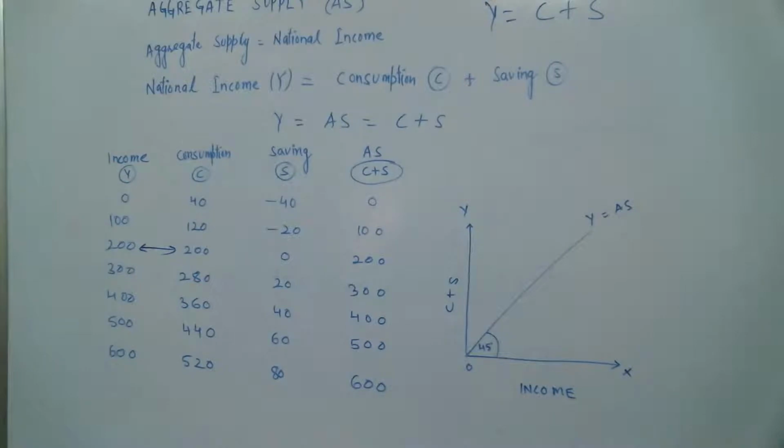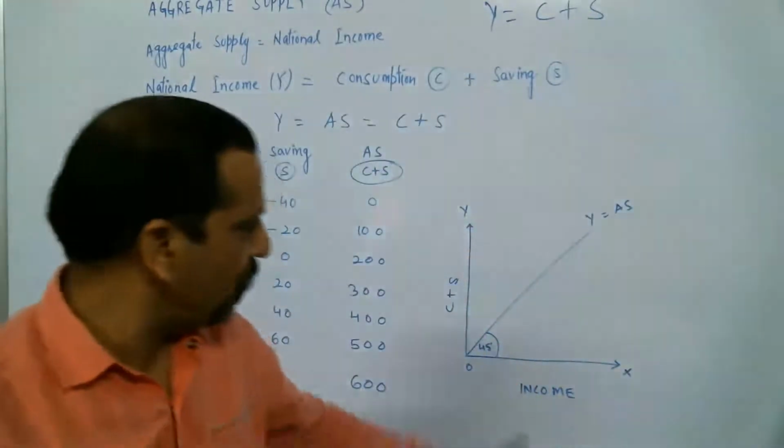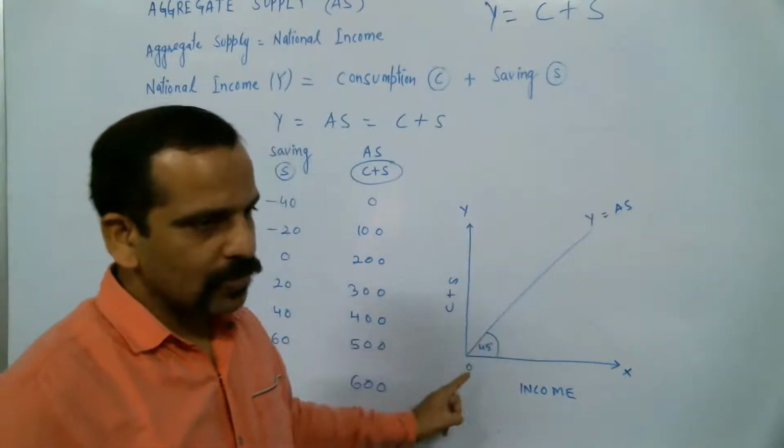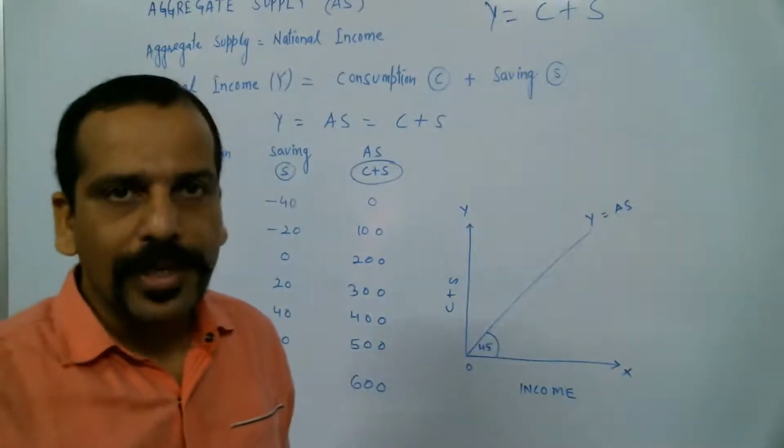Next is the significance of this 45 degree line, and why we are taking national income.